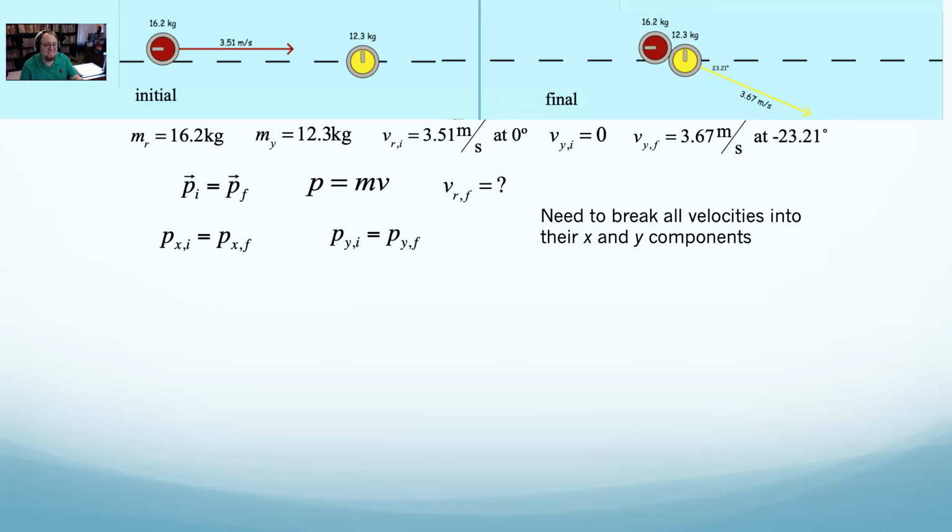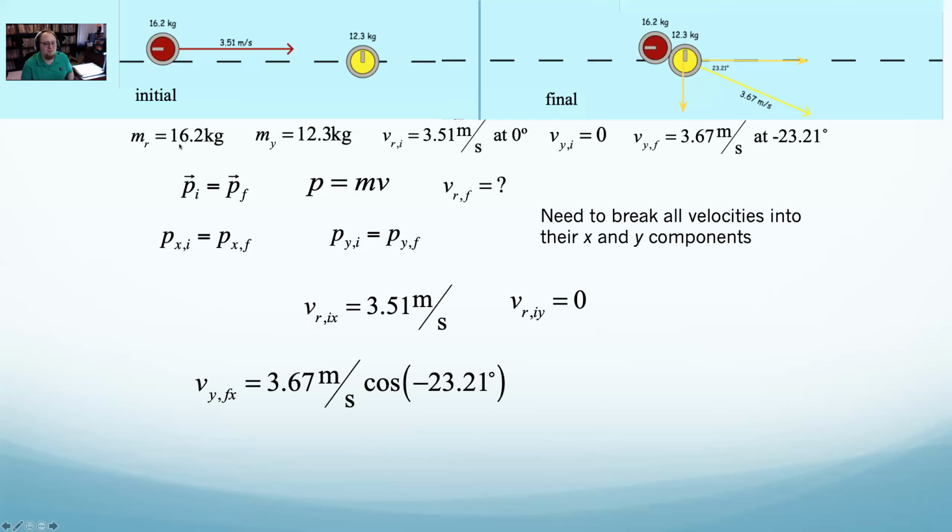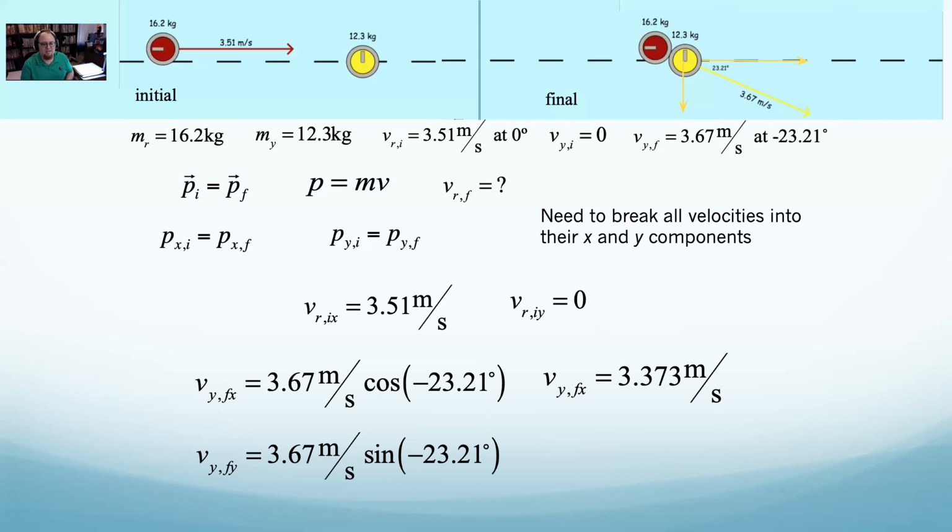Now the red one is easy. He's at 0 degrees, and so all of his velocity is in x. There's none in y. This yellow one is a little more complicated. I need to split it into its x component and its y component. Really that's the same as drawing this here and just moving this over there, just like we did in forces. For the yellow one, I get the x component with magnitude cosine of the angle, and I get the y component, that's his magnitude sine of the angle.